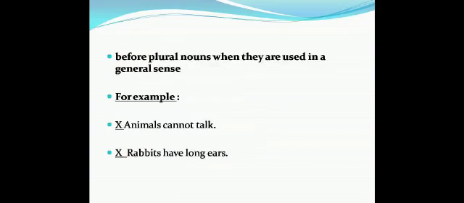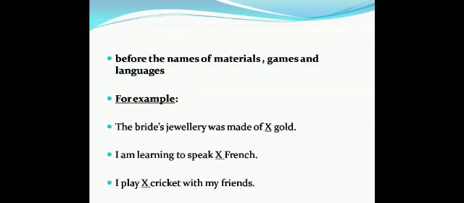Article the is not used before plural nouns when they are used in a general sense. For example, animals cannot talk, rabbits have long ears. Article the is not used before the names of materials, games, and languages. Let's see some examples. Number 1, the bride's jewelry was made of gold. 2, I am learning to speak French. 3, I play cricket with my friends.